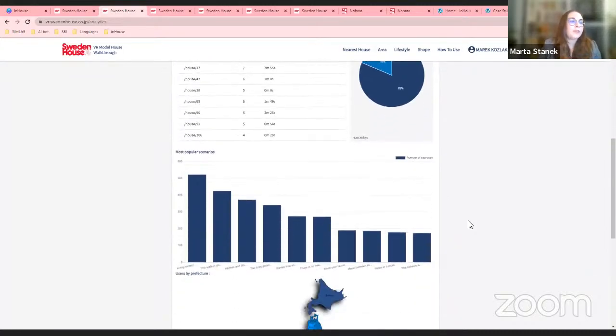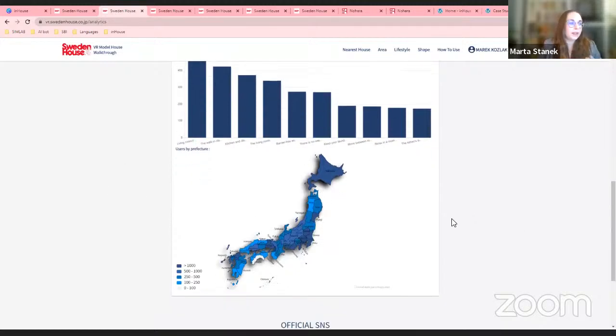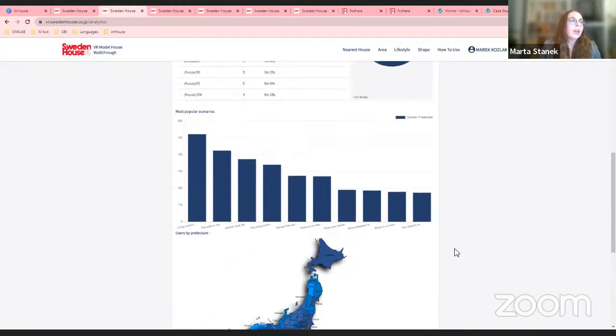You have a lot of different criteria, but the one that I personally like the most is this heat map. The client is Japanese, as we have already said. As you can see, we can track how many people came to the site from each region. So you can see in which regions your company is most popular or less popular. This is a very important feature.